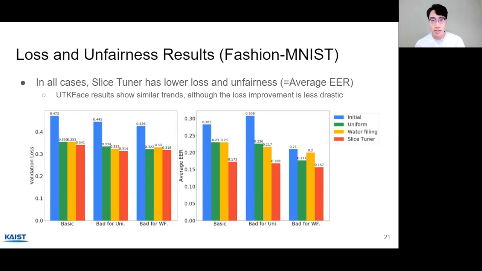Now on the right-hand side, you can see the unfairness results, where a lower value is better, and we use a measure called average equalized error rate, which is basically the unfairness I was talking about. And you can see a much more drastic improvement for Slice Tuner, because we explicitly optimize on unfairness. The result for UTK Face data shows similar trends, although the loss improvement is less drastic than that of the Fashion MNIST dataset.